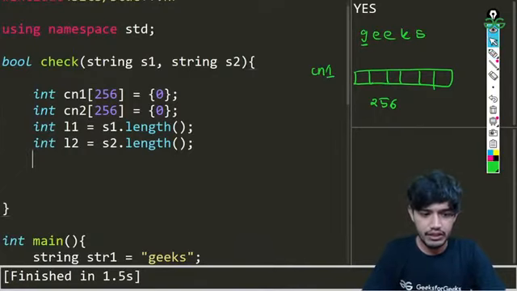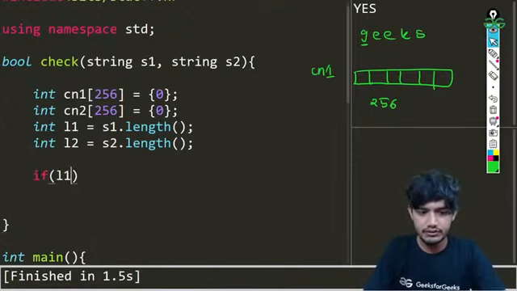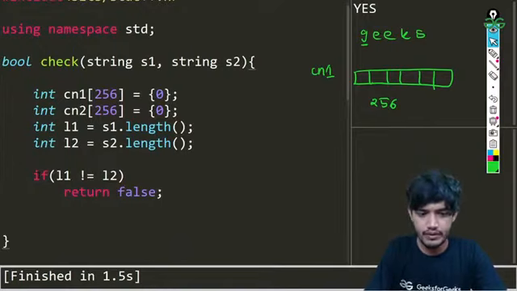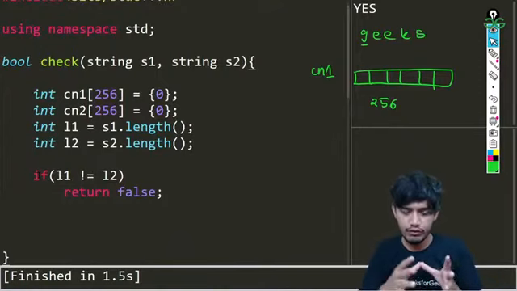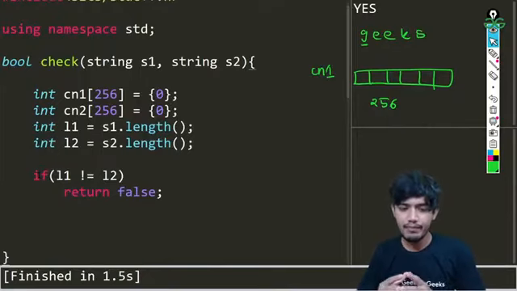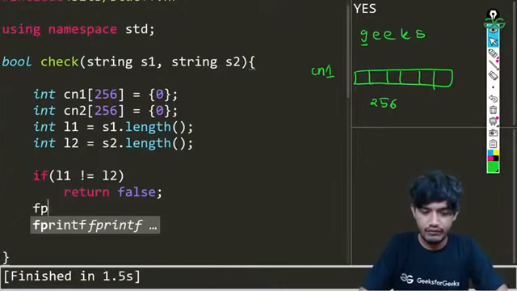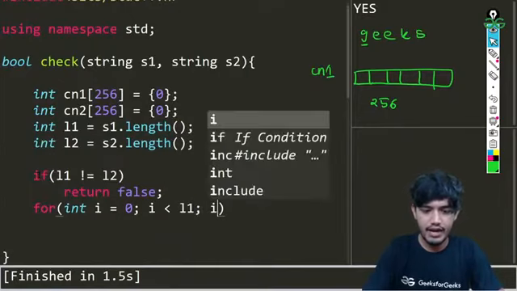So basically how we will be making the character array, first we are going to be checking if l1 is not equal to l2, we are going to be returning false in that case. That's the first thing we are going to be doing. And once we have checked that the lengths of both strings are equal, we are going to be checking the arrays, and before checking we need to fill the arrays. So we are going to be running a for loop, which will be starting from i equals 0, running up to i less than l1.